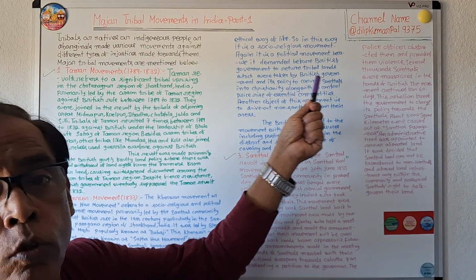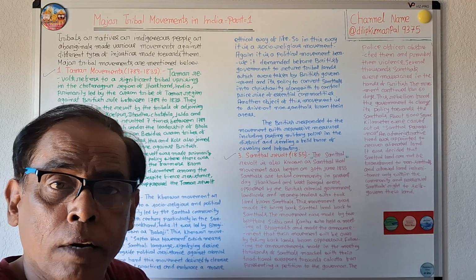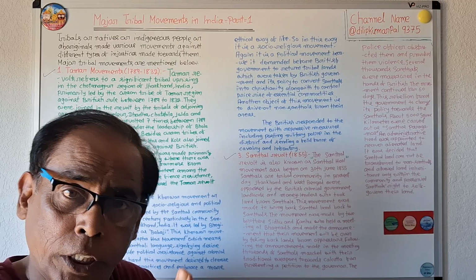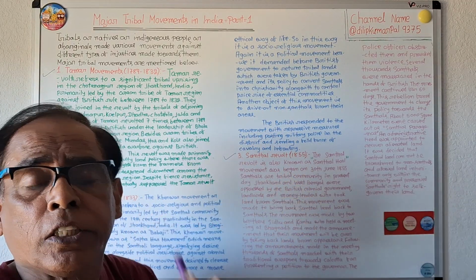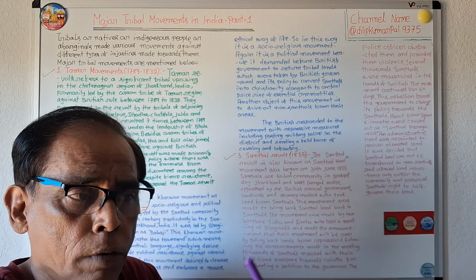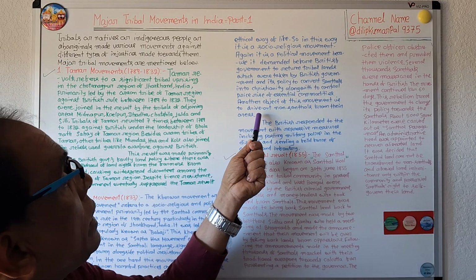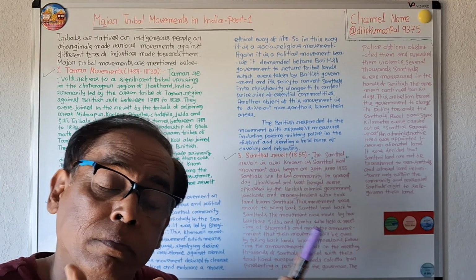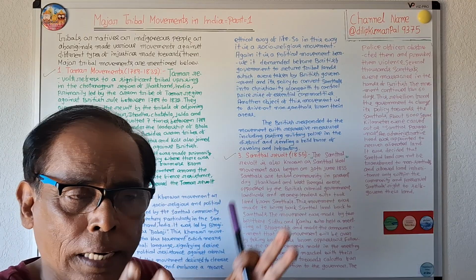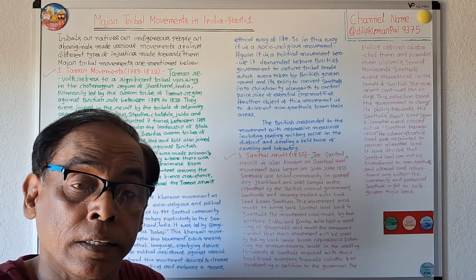It also resisted the policy to convert Santhals into Christianity. And it revolted because the British government was unable to control prices of essential commodities. Another object of this movement was to drive out non-Santhals from the Santhal area.